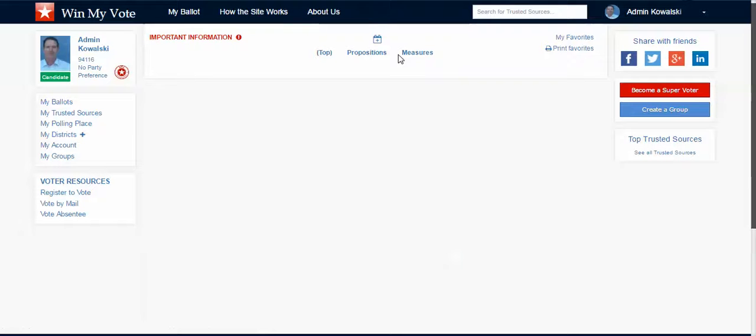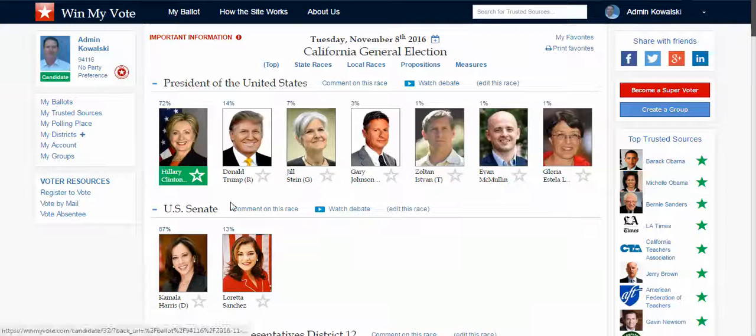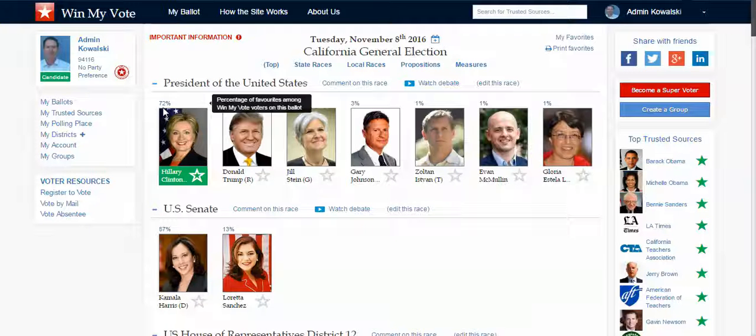And then if I'm on board with everything, I can favorite this candidate. And when I go back to my ballot, you can see that the candidate's nameplate is turned green, and I can even get a percentage of the favorites that are on this ballot. So I can get a good idea of how my candidate's doing.